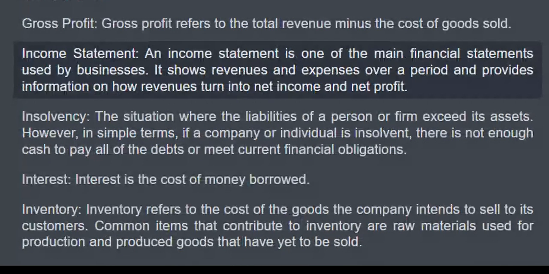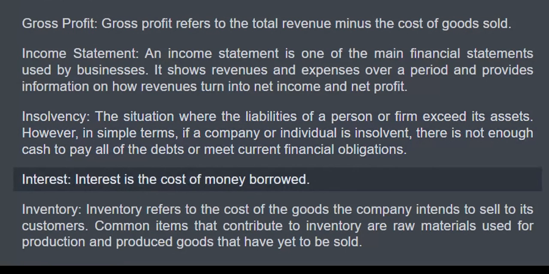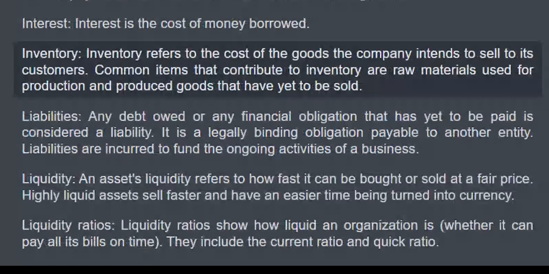Income statement. An income statement is one of the main financial statements used by businesses. It shows revenues and expenses over a period and provides information on how revenues turn into net income and net profit. Insolvency. The situation where the liabilities of a person or firm exceed its assets. However, in simple terms, if a company or individual is insolvent, there is not enough cash to pay all of the debts or meet current financial obligations. Interest. Interest is the cost of money borrowed.